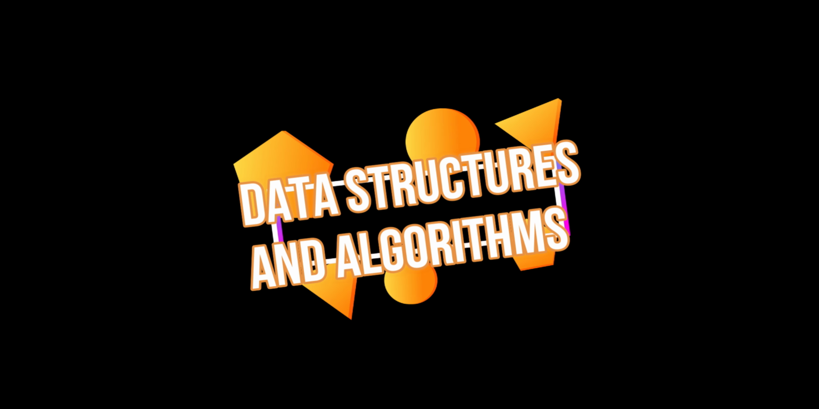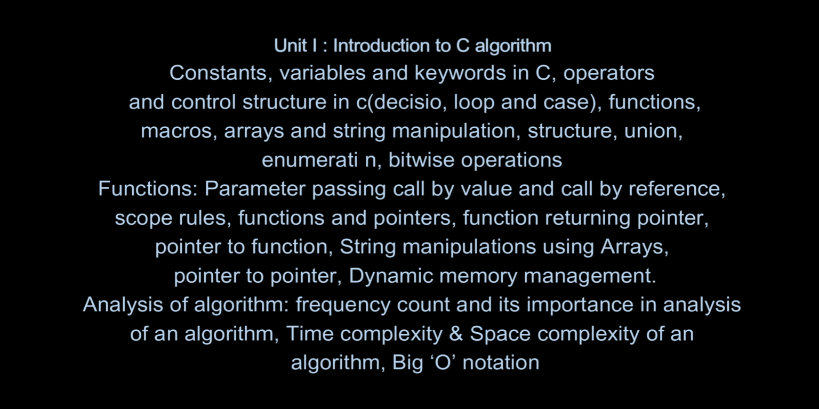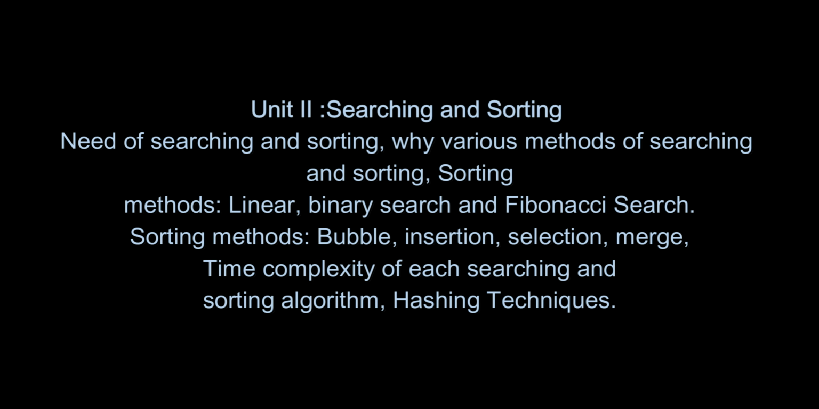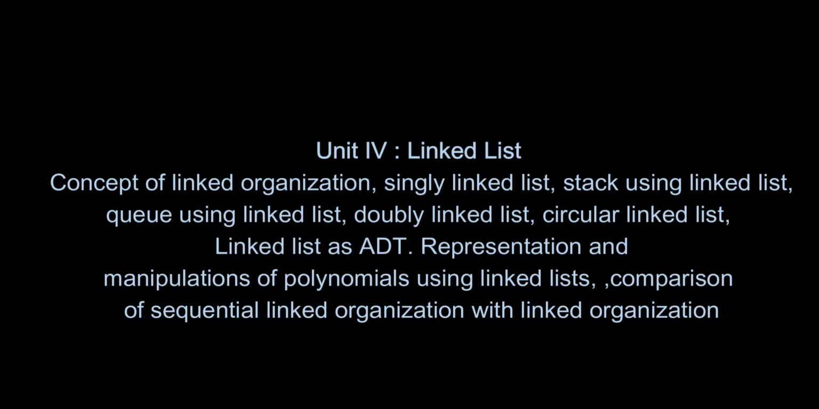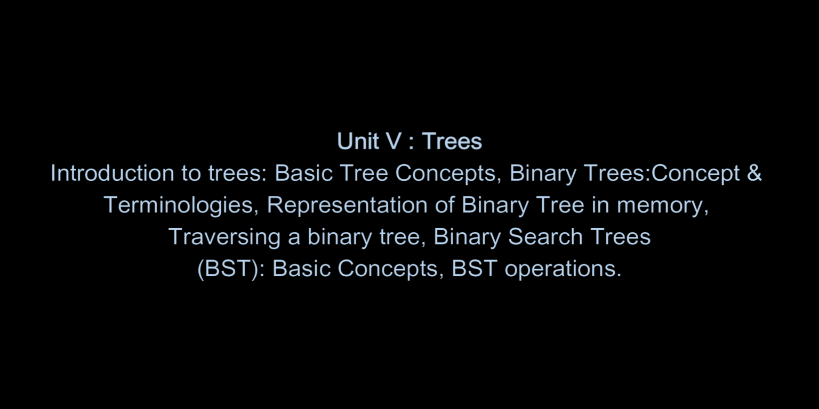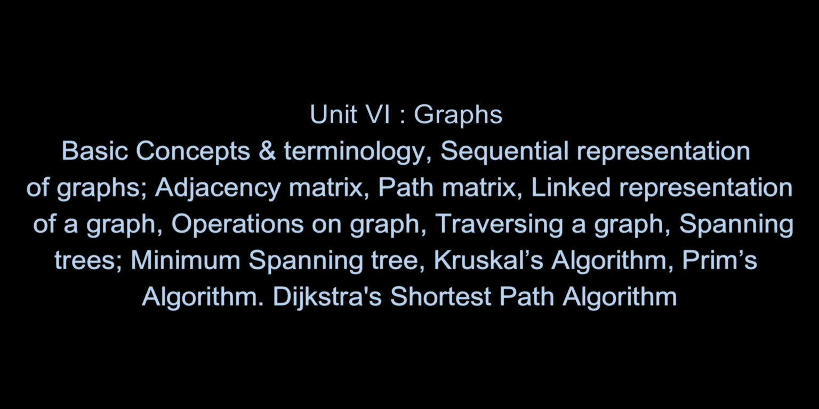So fourth subject is data structures and algorithm. First unit is introduction to C algorithm. Second is searching and sorting. Third unit is stack and queues. Fourth unit is linked list, and fifth unit is trees. Sixth unit is graphs.